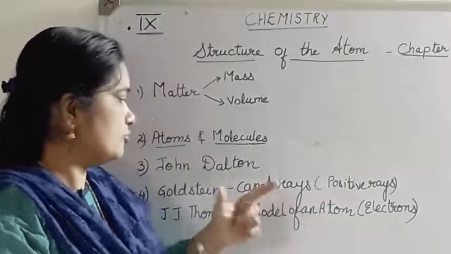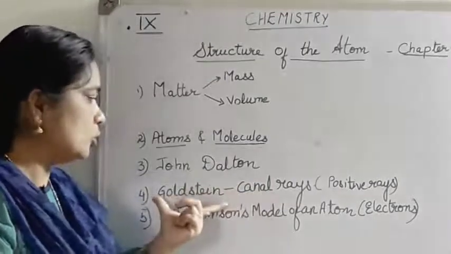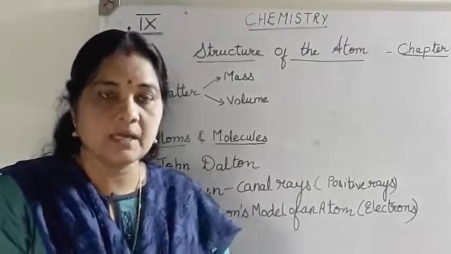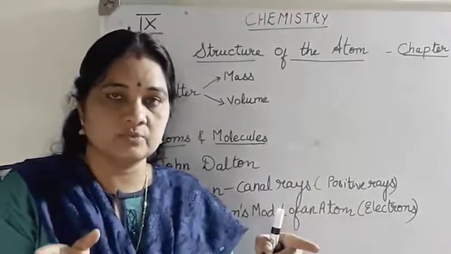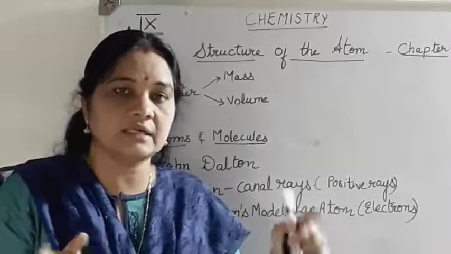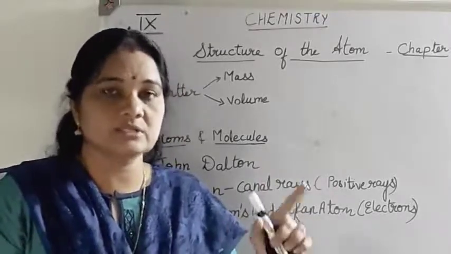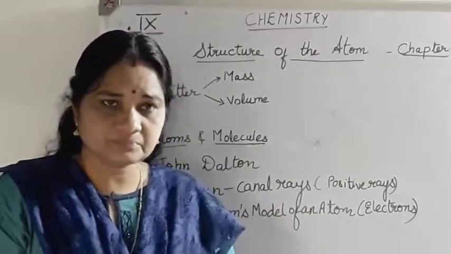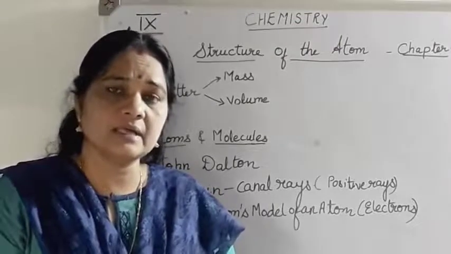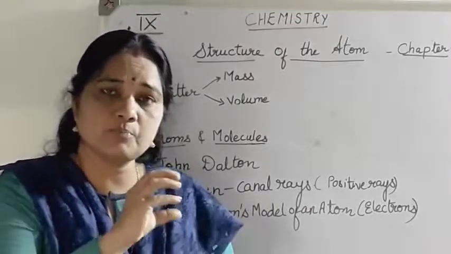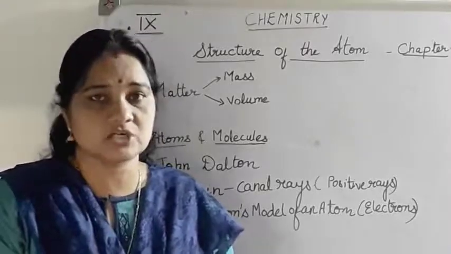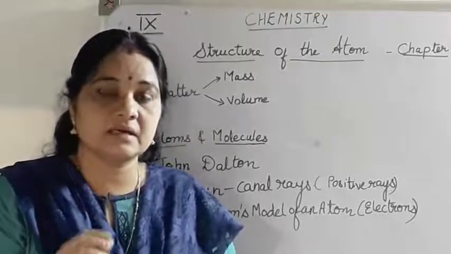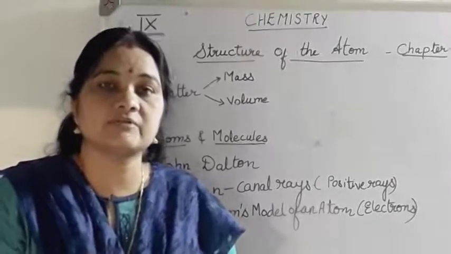But much before that, a chemist named Goldstein performed an experiment using a discharge tube. There are two ends of a discharge tube: one end is positively charged and the other is negatively charged. The negatively charged end is known as the cathode and the positively charged end is known as the anode. During his experiment, he saw that along with certain rays, there were also positive rays passing through the discharge tube, and he called those rays canal rays.